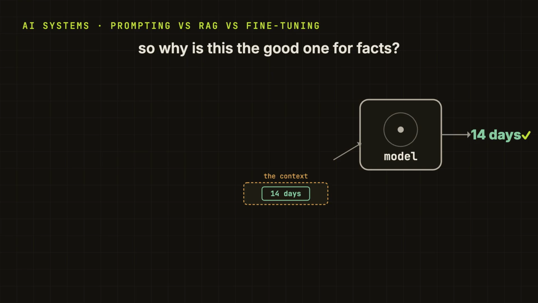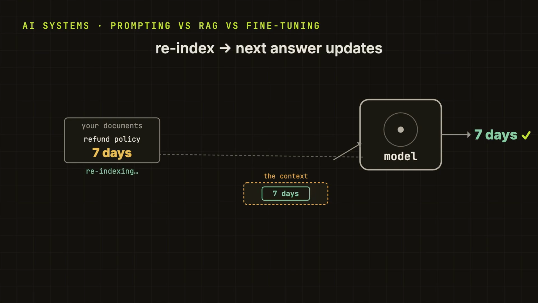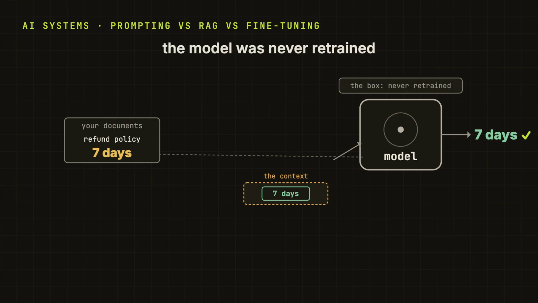And now, look at why this is a good fit for a large, changing body of facts. The knowledge lives outside the model, sitting in our documents. So, the day the policy changes from 14 days to 7, we just edit the document. And once the system reindexes it, the very next request can retrieve 7 days. We did not retrain anything, the box never changed. And because the system knows which chunk it pulled, it can show us which source it retrieved: this came from page 4. For anything that actually matters, being able to point at that source like that is exactly what we want.